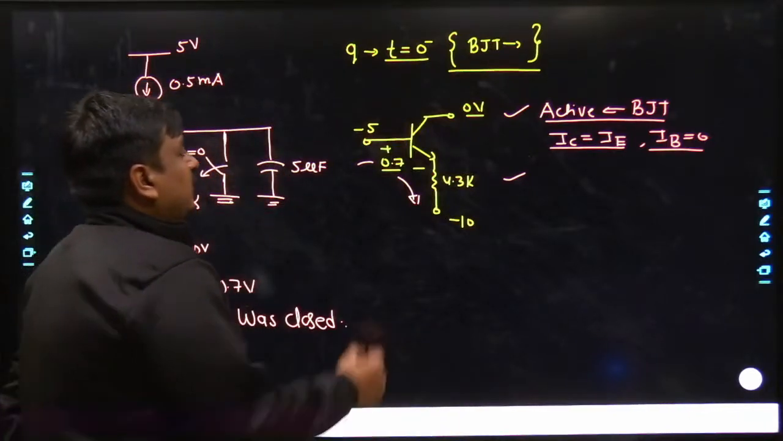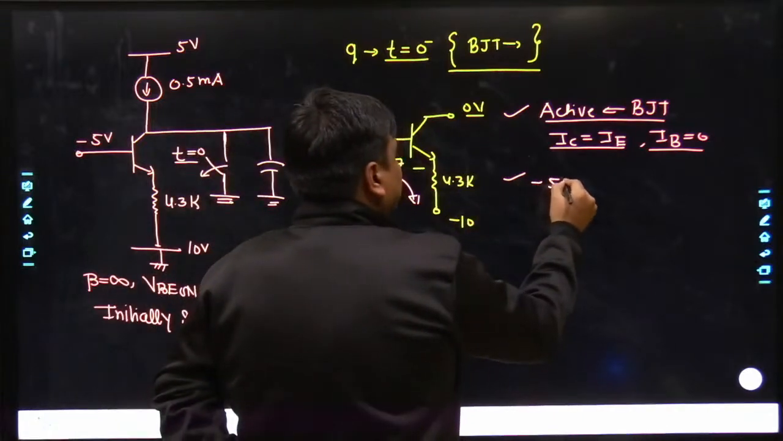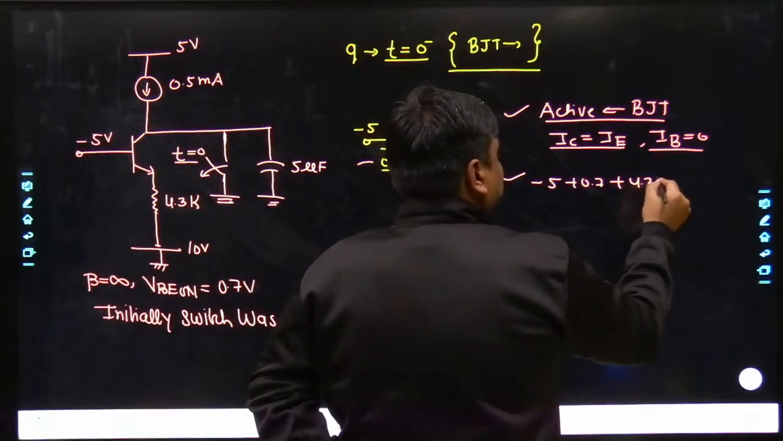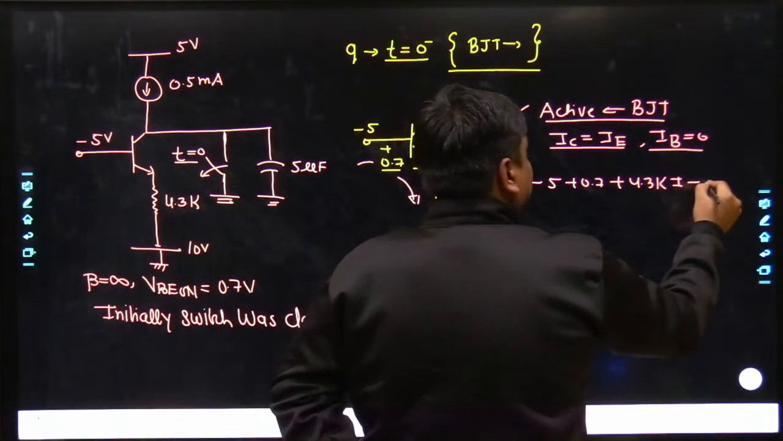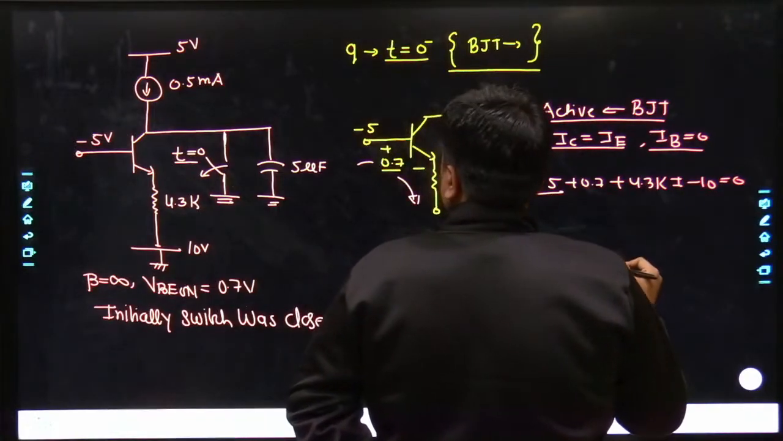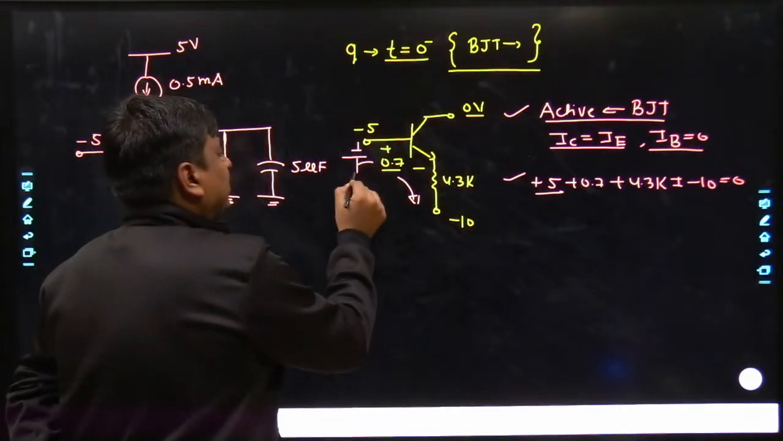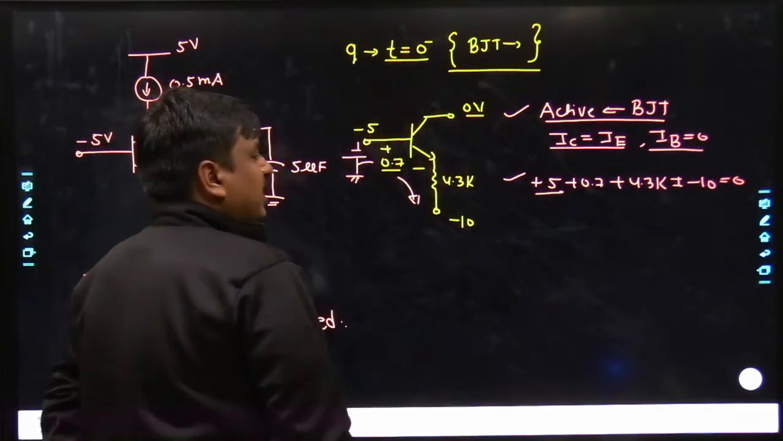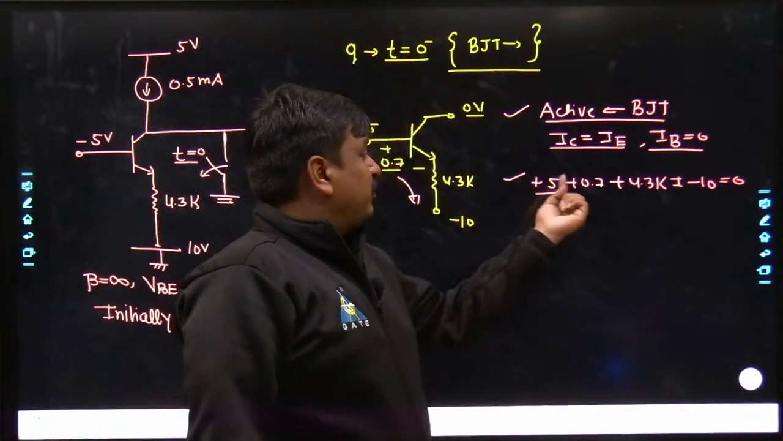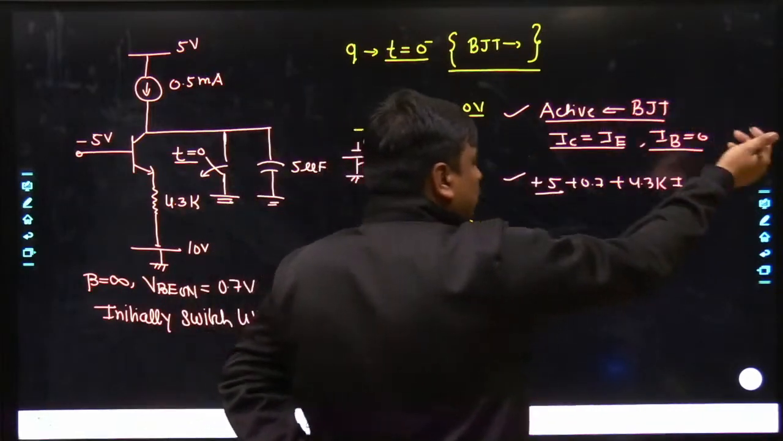So what is happening over here? If we talk about the current striking the minus 5 first, here it becomes minus 5 plus 0.7, and here it goes plus 4.3 kilo into I, minus 10 is equal to 0. Just a minute, it is plus 5, don't make a mistake. My dear friends, if it is minus upside, definitely it would be plus downside. So the striking of the current would be plus 5. So minus 10 plus 5 becomes minus 5, minus 5 plus 0.7 becomes minus 4.3, and minus 4.3 goes towards the right-hand side.